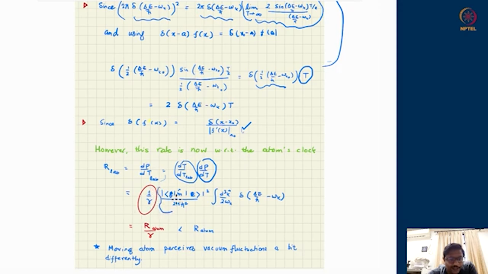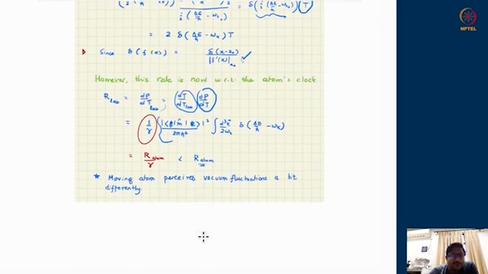So you will get the atom's rate multiplied by 1 over gamma, and since gamma is 1 over square root of 1 minus v square by c square, this factor is smaller than 1. Therefore, the value of the rate as seen by the lab observer will be smaller compared to what the atom sees. This again has a natural explanation, because the same number of transitions are happening in a larger amount of time as seen from the lab clock. So therefore the rate would be slightly lower.